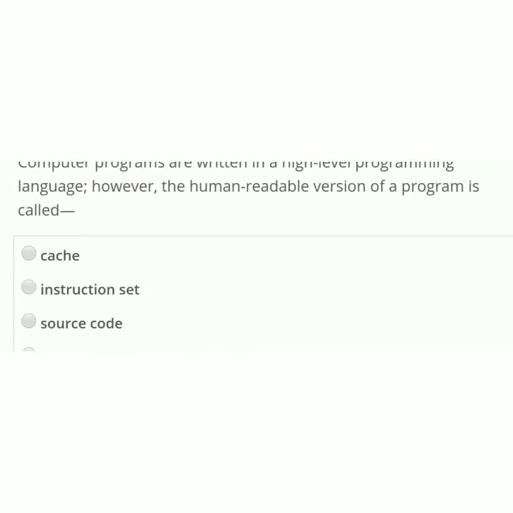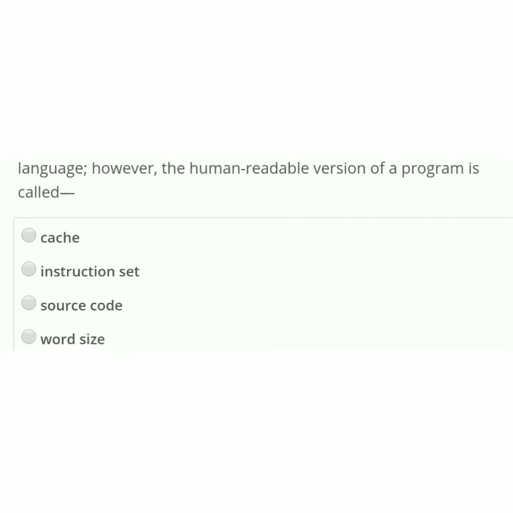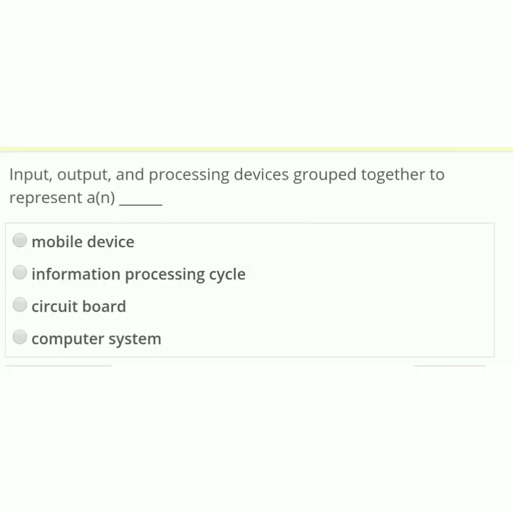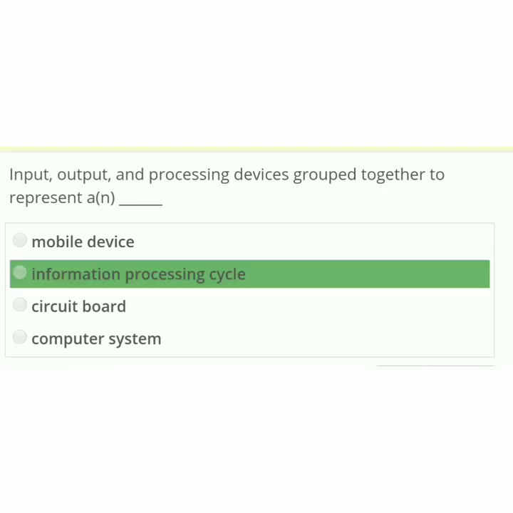Computer programs are written in a high-level programming language. However, the human-readable version of a program is called: cache, instruction set, source code, word size. The correct option is source code. Input, output and processing devices grouped together represent a: mobile device, information processing cycle, circuit board, computer system. The correct option is information processing cycle.